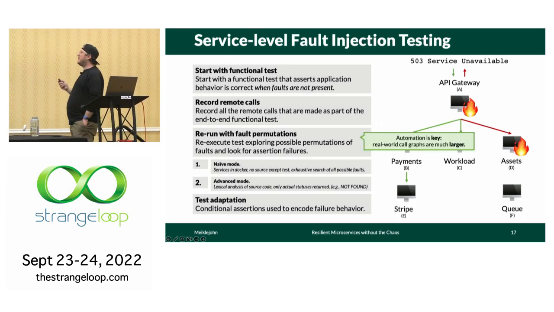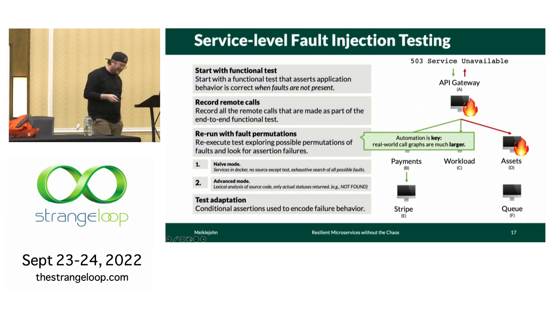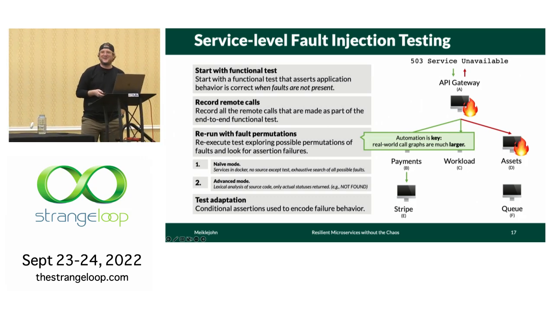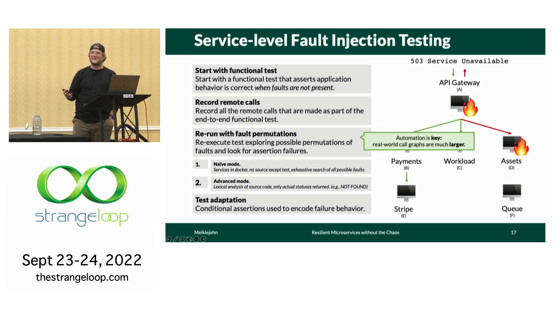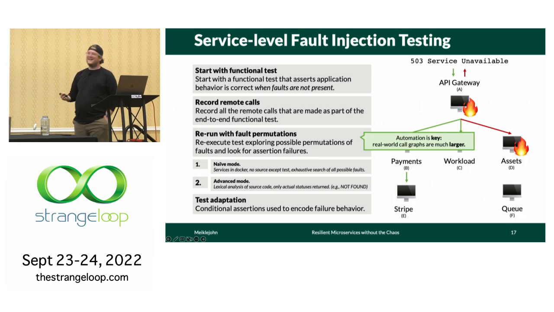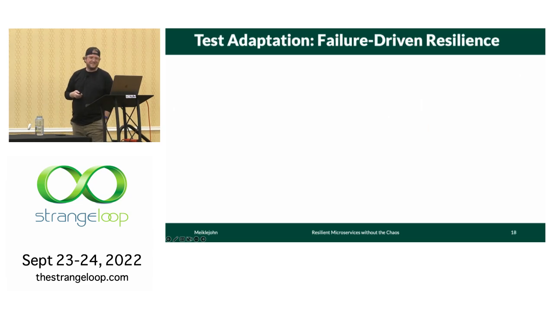But the key here is that automation needs to happen because while I've shown you this very, very simple microservice graph, I told you at the beginning that there are hundreds of services involved, right? So if you're dealing with a system where 100 servers are involved in getting a ride or making a purchase, then simply enumerating this manually is not possible.